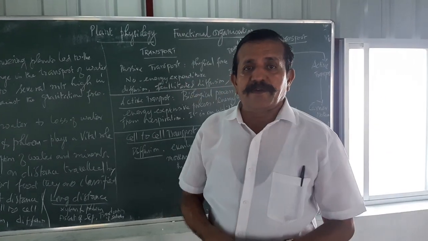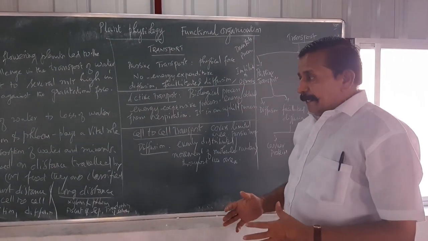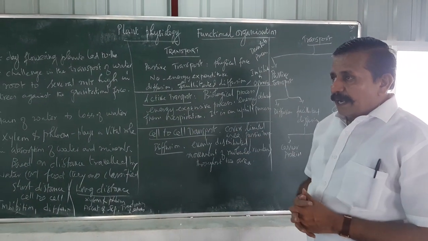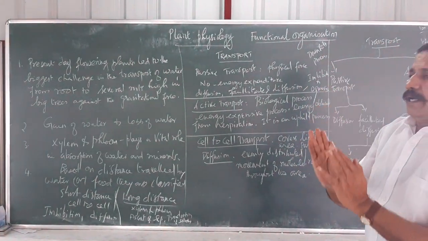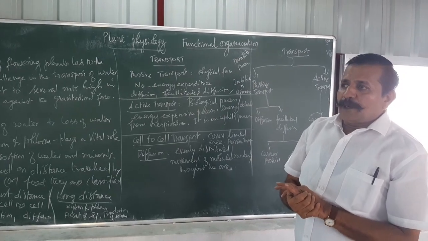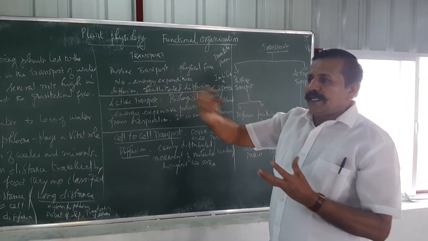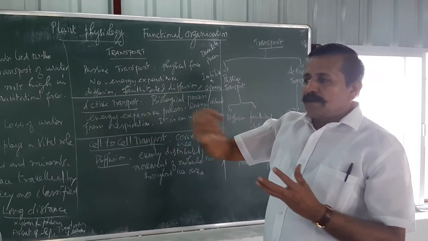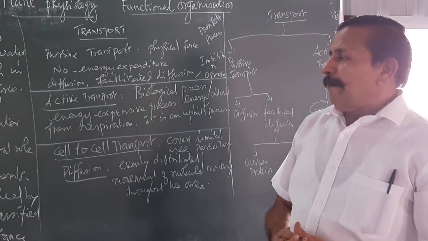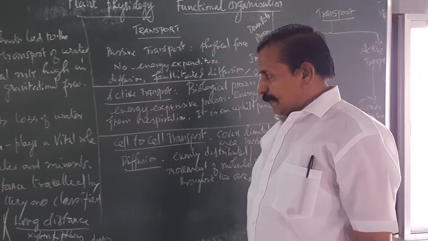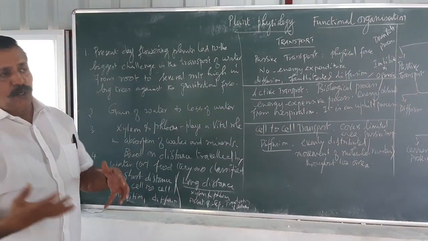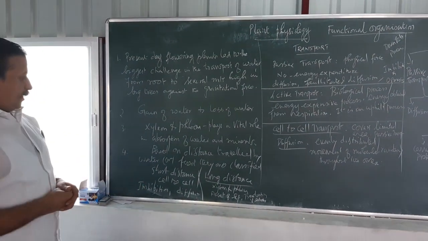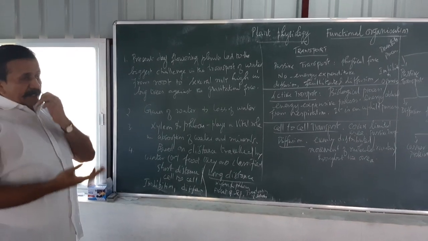Loss of water in the plant occurs only through transpiration. The stomata are utilized for the purpose of transpiration. The extra water comes out through the stomata, and this is called loss of water. Moreover, xylem and phloem play a vital role in our plants for the absorption and conduction of water.